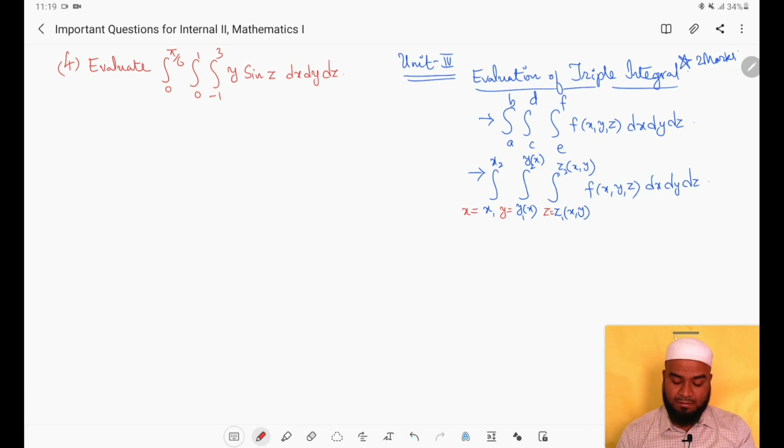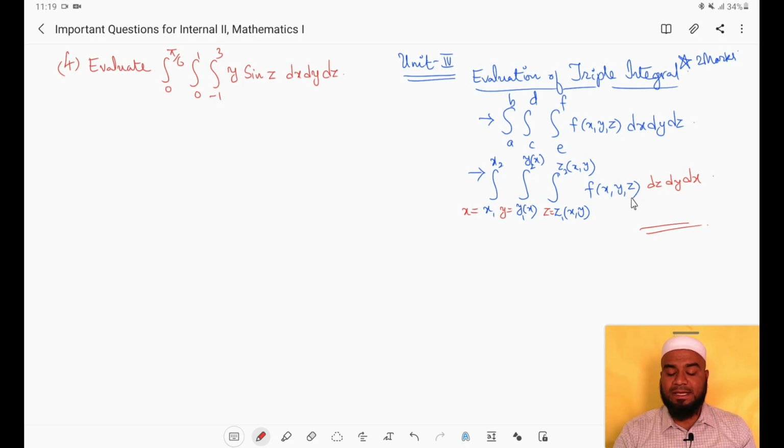The same way we have to change the order also. The order that we have to follow will be the new order, that is first we have to integrate with respect to z, then with respect to y, then with respect to x. This is the order we have to follow for evaluating the triple integral. So two different possibilities are there. First one is all the 6 limits are constants, we can integrate in any order, but I recommend you follow the order that is given in the question.